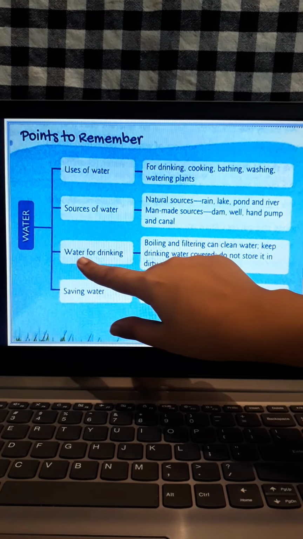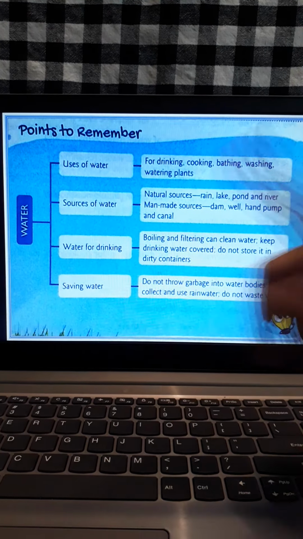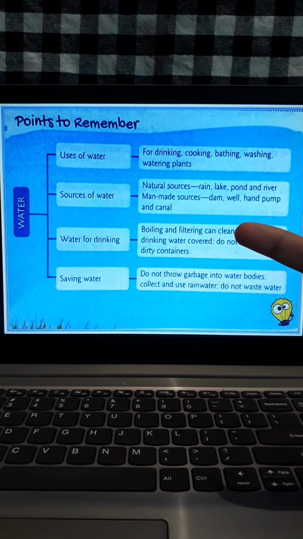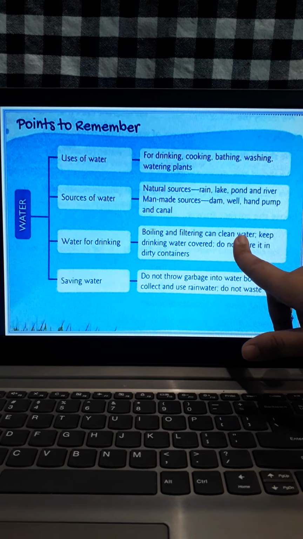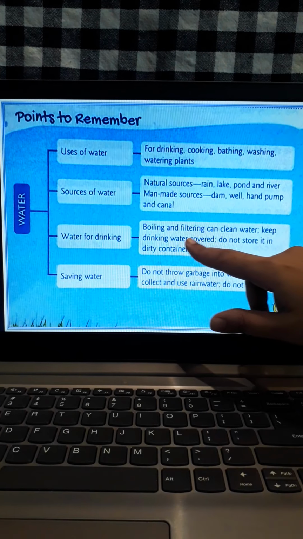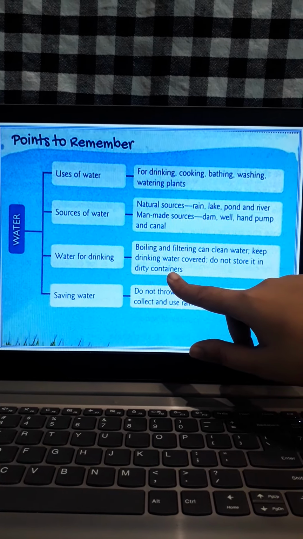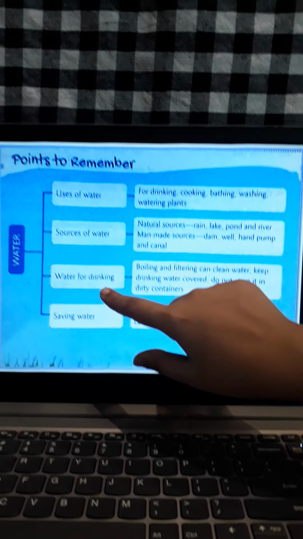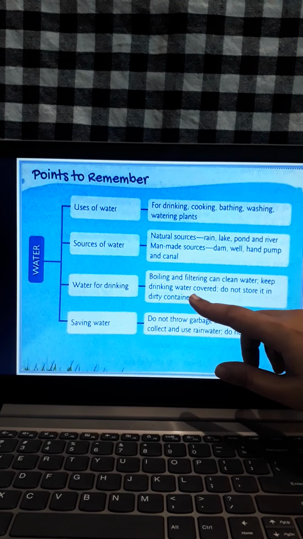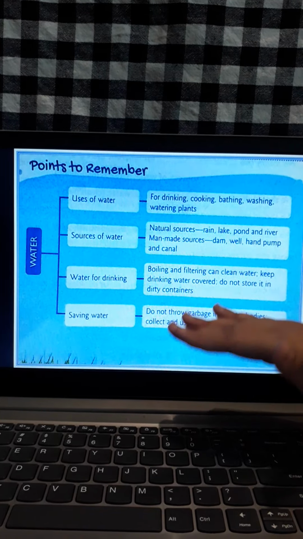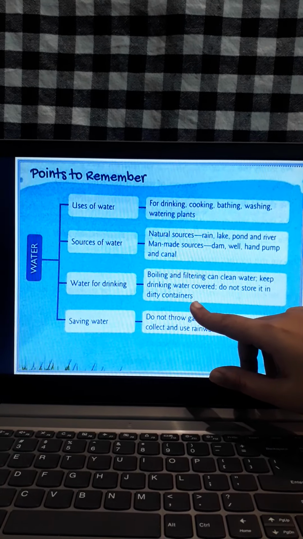Alright, water for drinking. How do we make water clean for drinking? By boiling and filtering, we can clean water. Keep drinking water covered. Do not store it in dirty containers. So how do we make water clean for drinking? By boiling and filtering the water. We should always keep the water covered and not store the water in dirty containers.